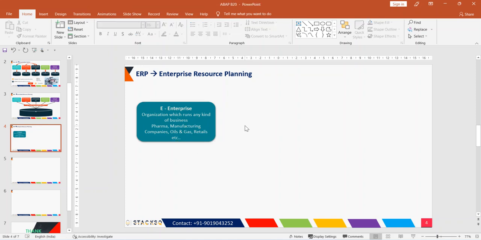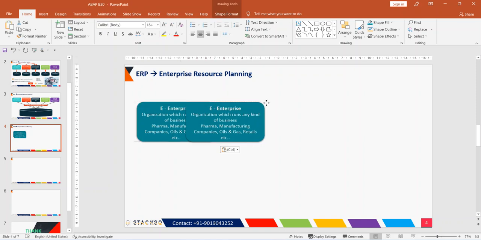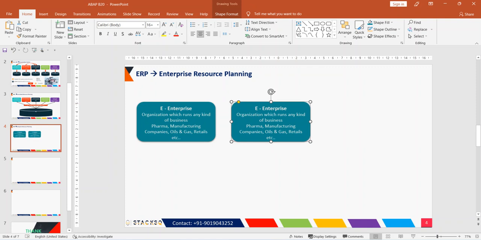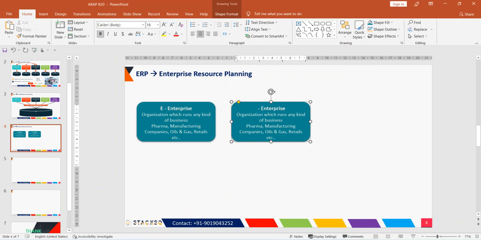Now next is what is resource. R means resource. What is resource then? Resources are nothing but like money.